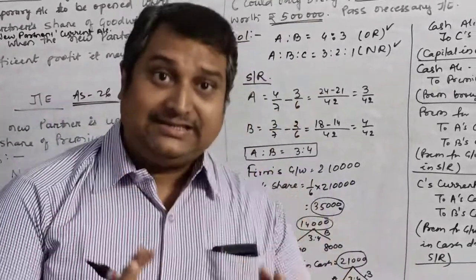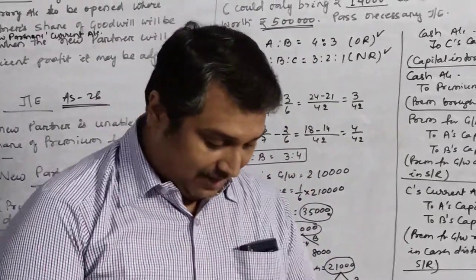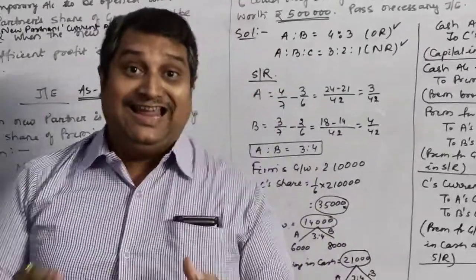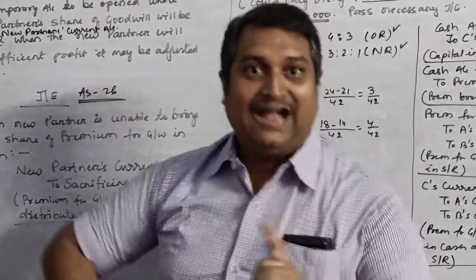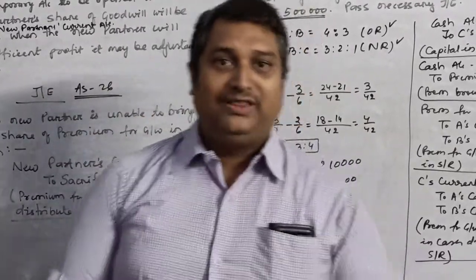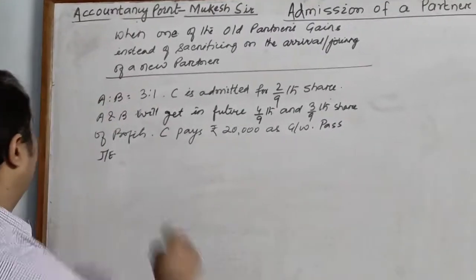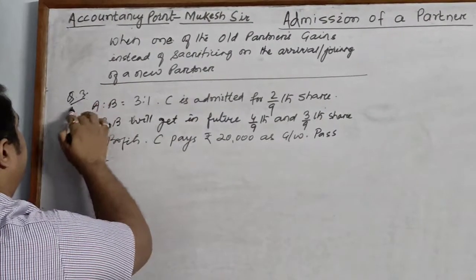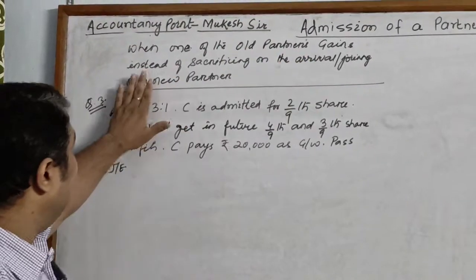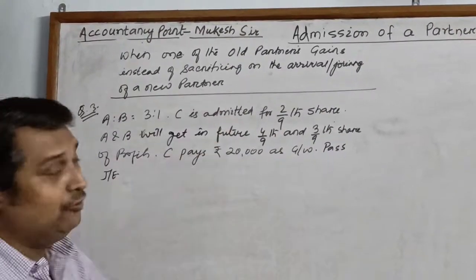Now, the next and the last and the most important question is, what happens if one of the old partners gains instead of sacrificing? So we'll see the last concept with the help of a question. Now this is another concept, question number 3, which I must say: when one of the old partners gains instead of sacrificing on the arrival or joining of a new partner.